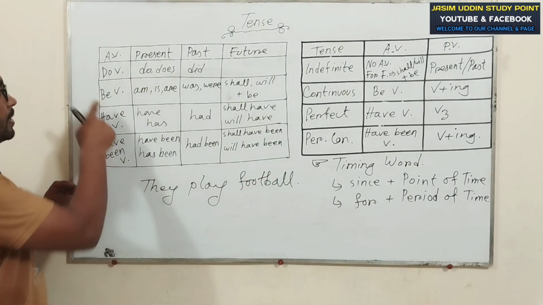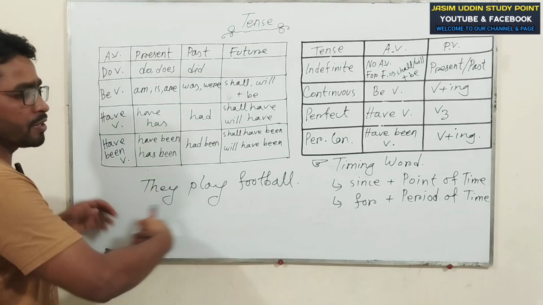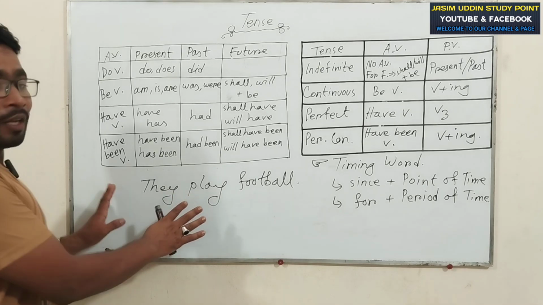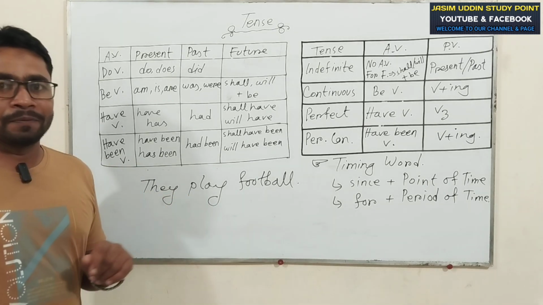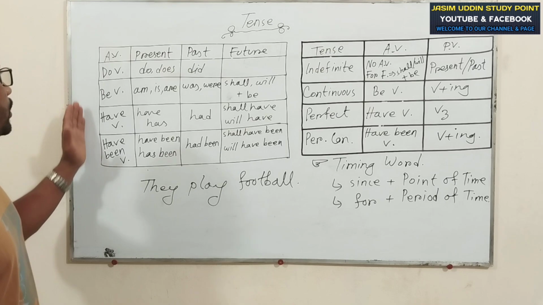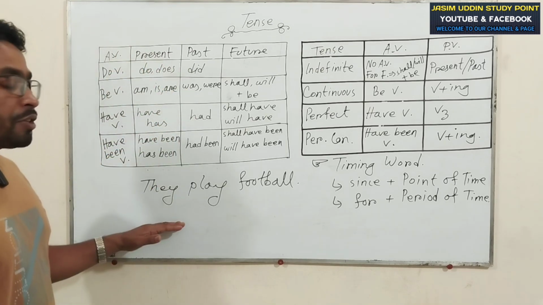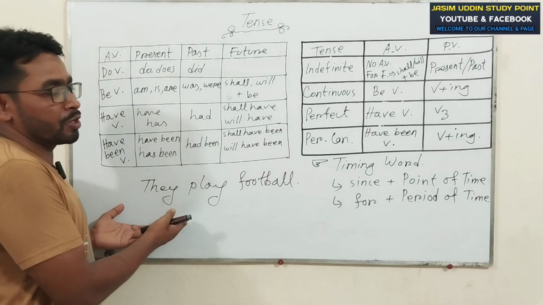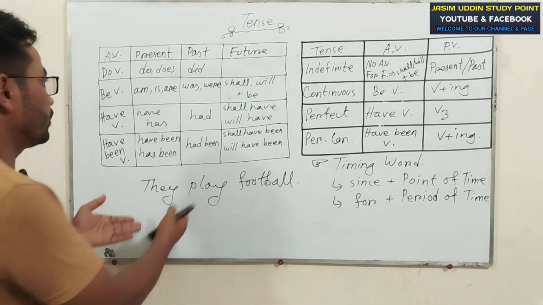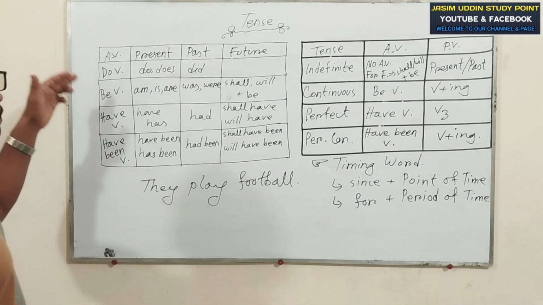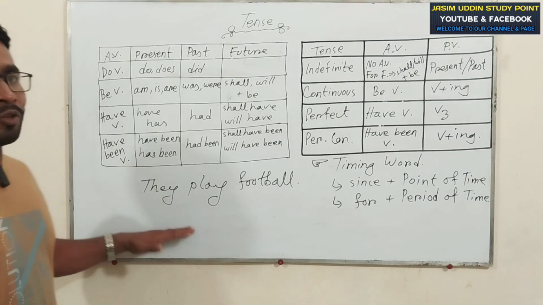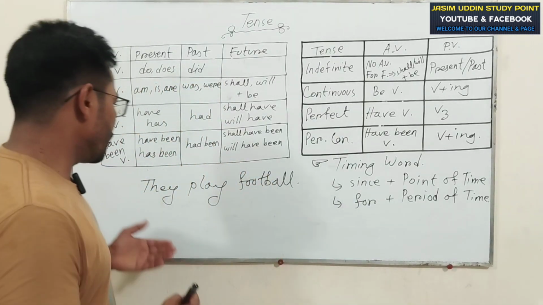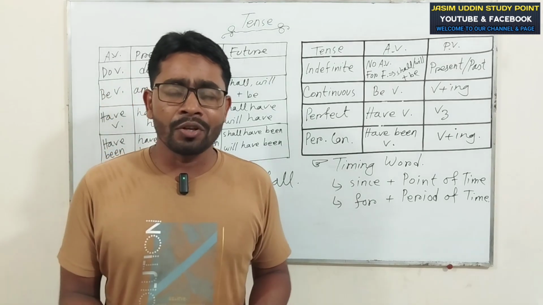My dear viewers, there is no do verb, be verb, have been verb. There is no auxiliary. Are you clear? For this reason, without an auxiliary, the sentence will be present indefinite or past indefinite. There is no confusion because there is no auxiliary. For this reason, the sentence will be present indefinite or past indefinite. My dear viewers, now you'll identify which indefinite, present indefinite or past indefinite.